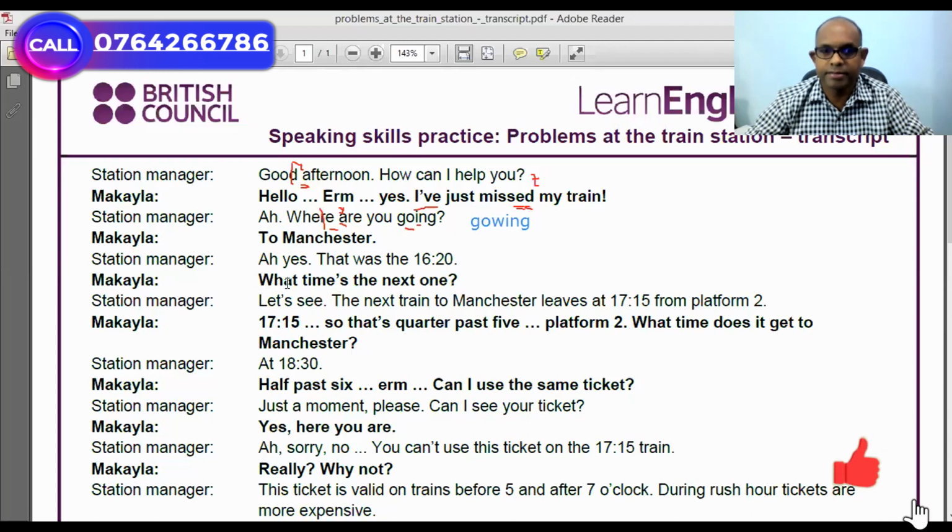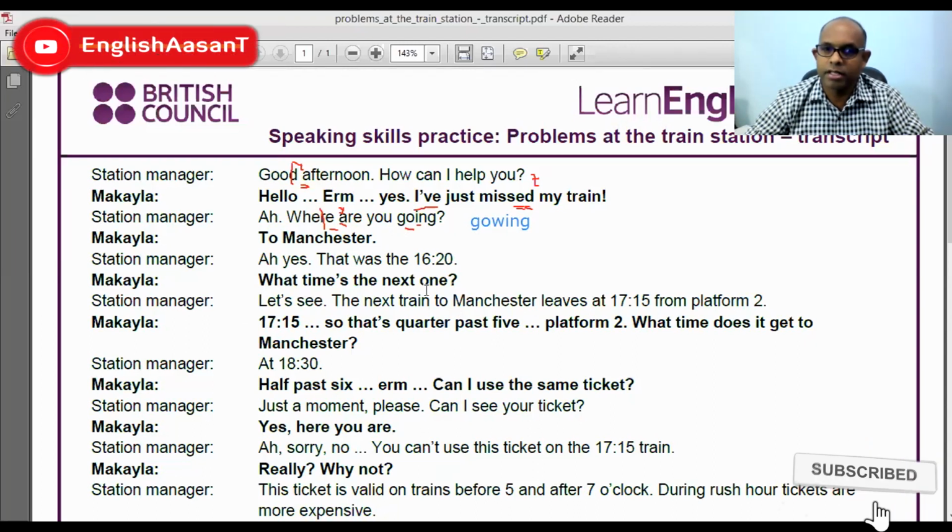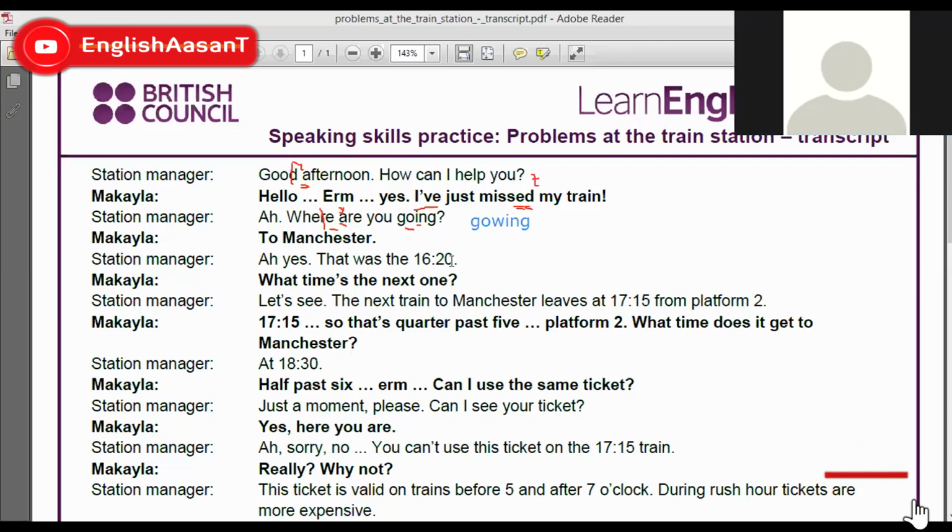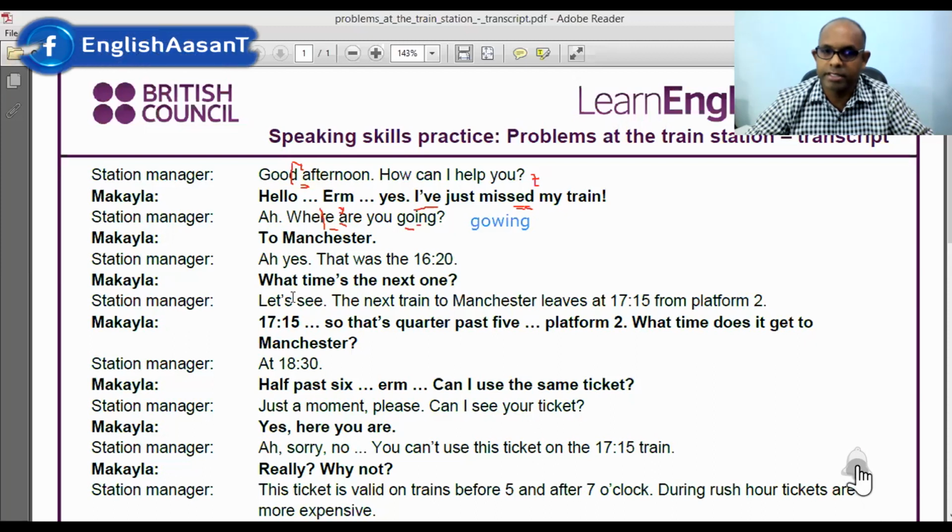Yes, that was the 16:20. What time's the next one? Let's see. The next train to Manchester. Next train. So here we don't give sound to this T. The next train, next train.